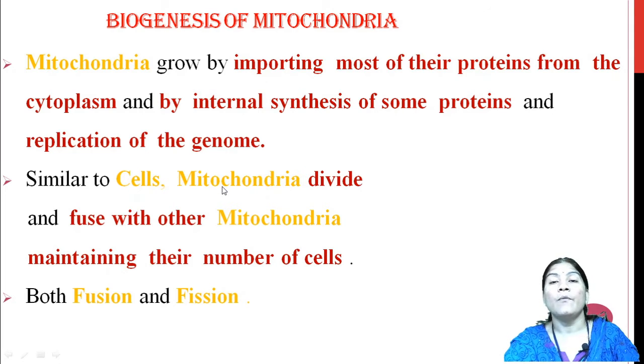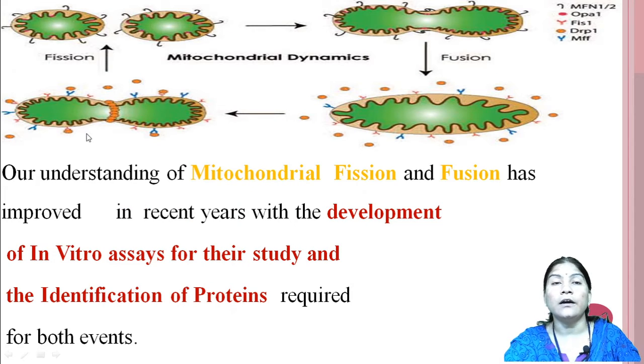Similar to cells, mitochondria also divide and they fuse with other mitochondria, maintaining their number in cells. So, by the process of fusion and fission. Here, this shows the mitochondrial dynamics through the process of fission, and this one is the fusion.